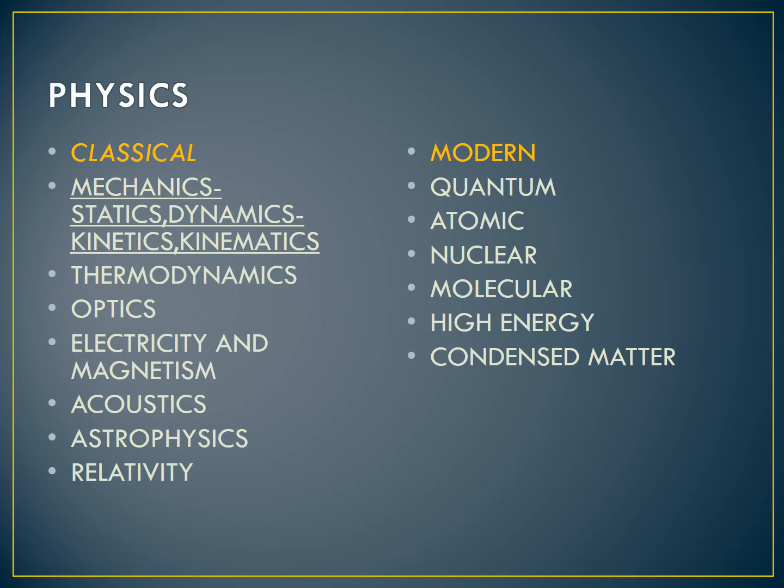Nowadays, after the beginning of the 20th century, the concepts have come, with written statements, and the laws and concepts, everything is given. So it is known as modern physics. Now we are living in the world of modern physics. In classical physics also, there are many classifications. Come, let's see. Classical physics is classified into mechanics, thermodynamics, optics, electricity and magnetism, acoustics, astrophysics, relativity.